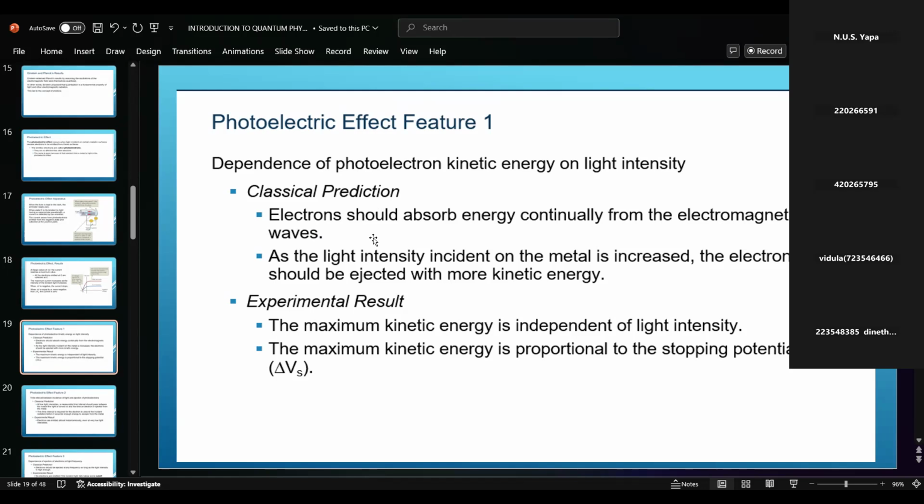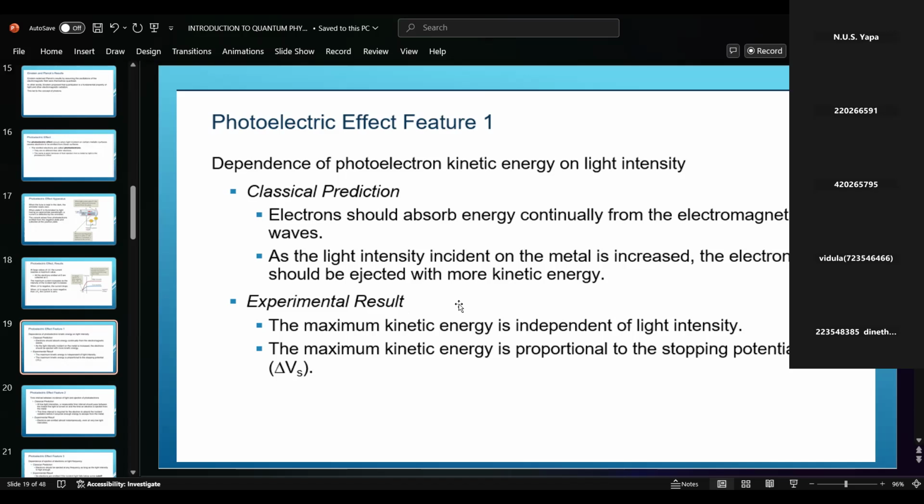In the classical predictions, we can relate the kinetic energy and the light energy. How do we explain the classical prediction? The electron should absorb energy continually from the electromagnetic waves. And as the light intensity incident on the metal is increased, the electron should be ejected with more kinetic energy. These are the classical predictions, right? According to classical theory, if we increase the light intensity, the electron should be ejected with more kinetic energy.